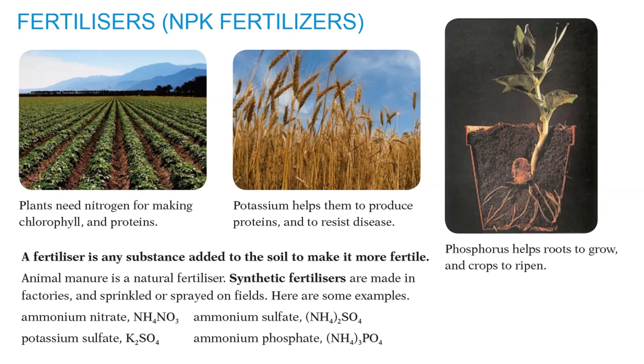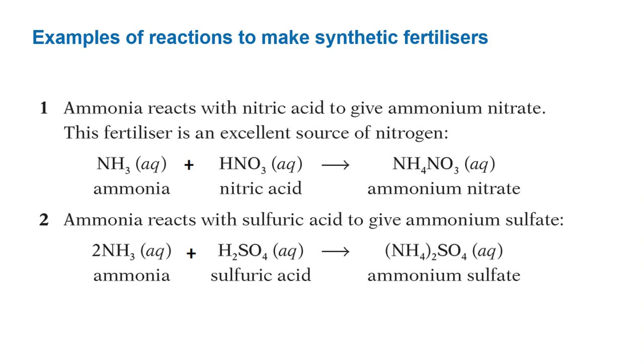What are fertilizers? A fertilizer is any substance added to the soil to make it more fertile. For example, animal manure is a natural fertilizer. Synthetic fertilizers are made in factories and sprinkled or sprayed on fields. Here are some examples of synthetic fertilizers: ammonium nitrate, ammonium sulfate, potassium sulfate, ammonium phosphate. Ammonia is a very important raw material for the manufacture of synthetic fertilizers.